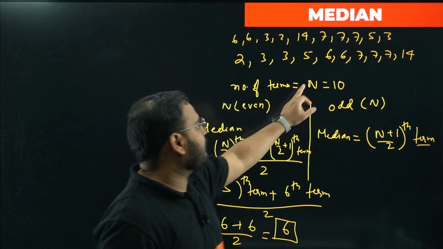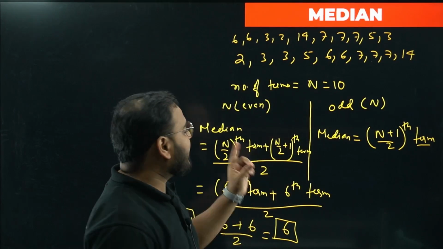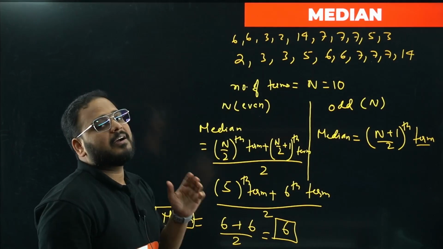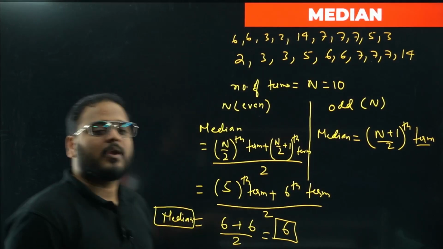Then look for the value of n. Once you find the n value, try to identify whether it is odd or even. For odd, we have a different formula. For even, we have a different formula. I hope this is clear. Okay, please have a look.